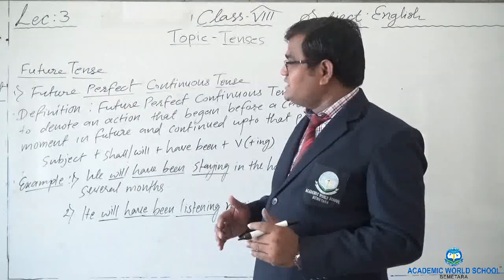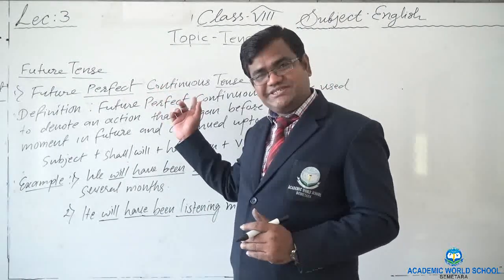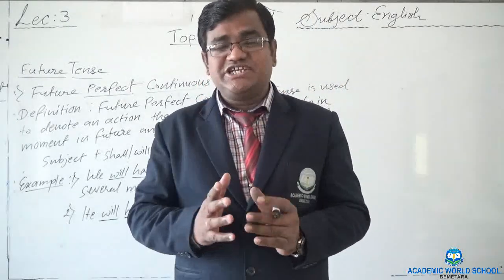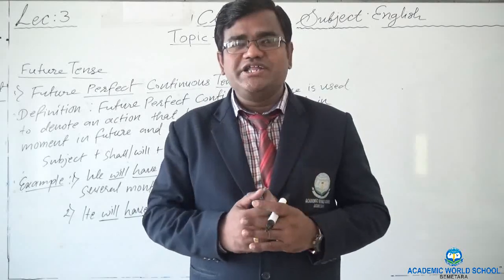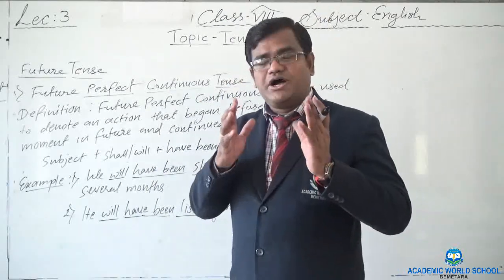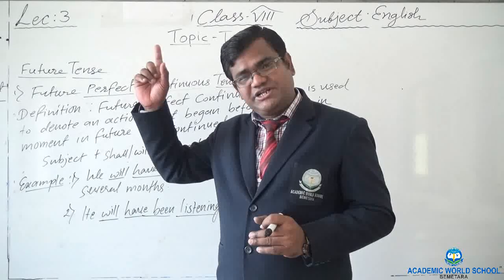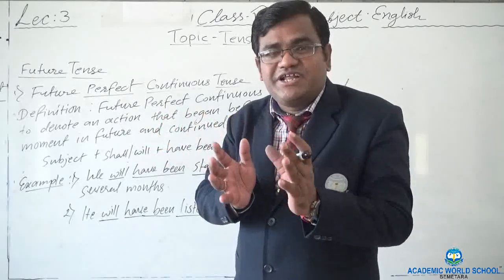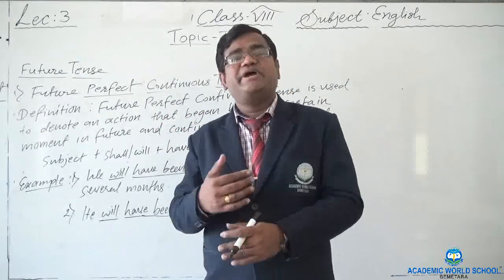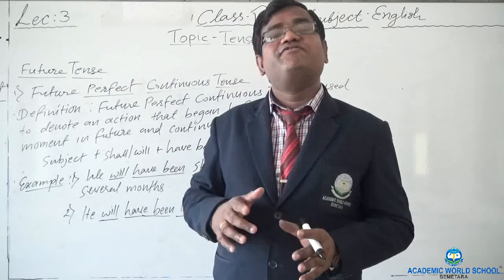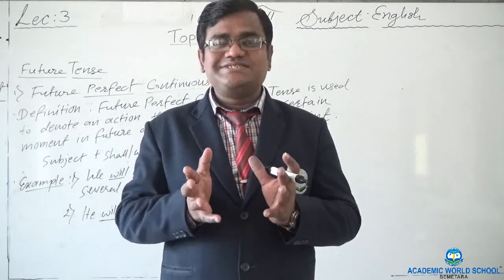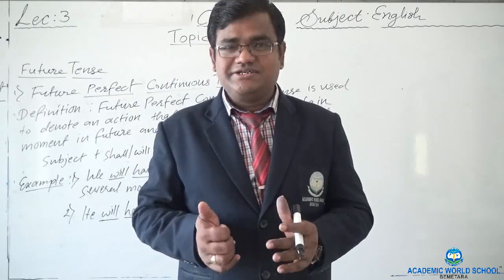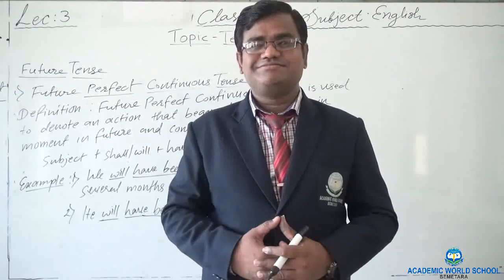So today what did we learn? Today we learned simple future tense. In simple future tense, we use it for actions which will happen. Then future continuous tense is used for actions that will be happening in future. Then future perfect tense, for actions which will have finished before a certain moment in the future, and future perfect continuous tense for the action that will have begun before a certain moment in future and will still be continuing. Thank you for listening.